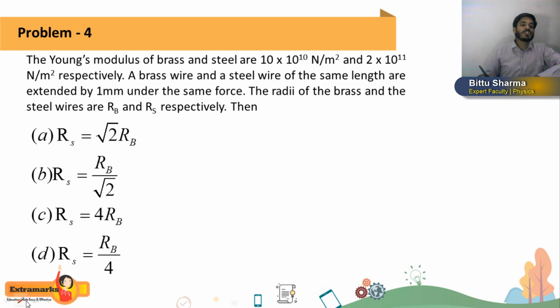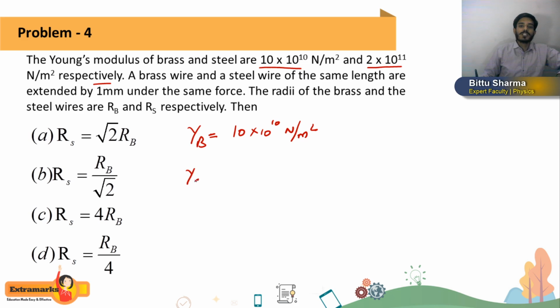Okay. Next question which I have for you is problem number 4. The Young's modulus of brass and steel are 10 into 10 to the power 10 Newton per meter square and 2 into 10 to the power 11 Newton per meter square respectively. So the value of Young's modulus of steel and brass wire is given to us. This question is from your previous year JEE Mains exam. Young's modulus of brass, how much? It is 10 into 10 to the power 10 Newton per meter square.